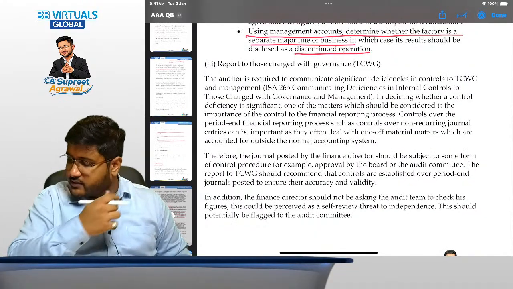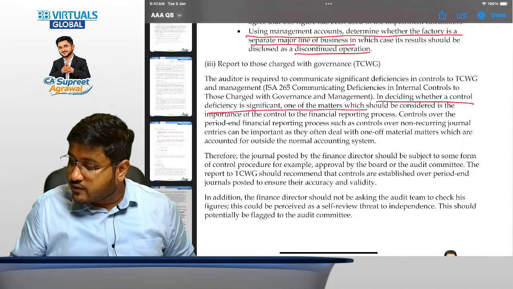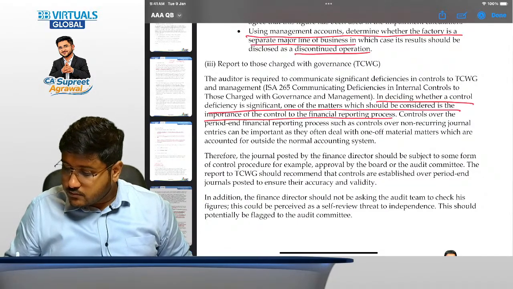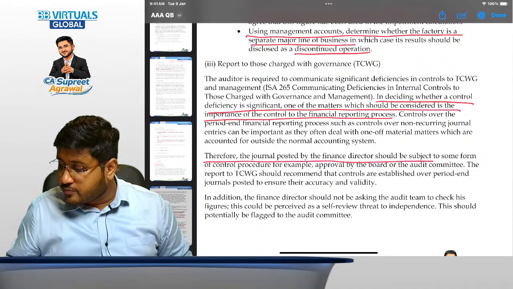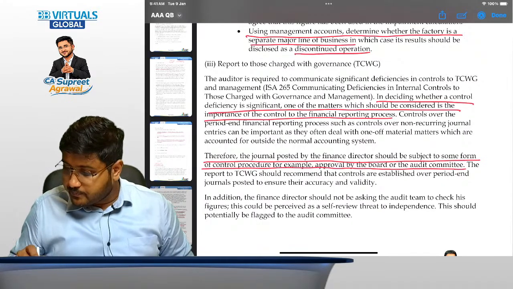What is more important to understand here is, in deciding whether a control deficiency is significant, one of the matters which should be considered is the importance of the control to the financial reporting closure process, right? Therefore, the journal posted by the finance director should be subject to some form of control procedure, for example, approval by the board or the audit committee.